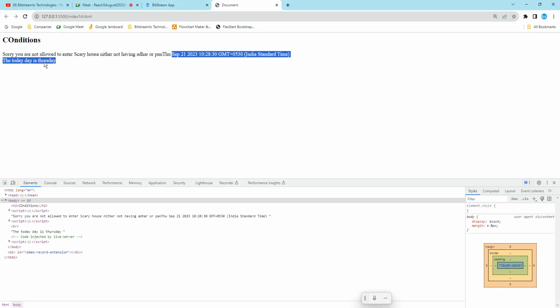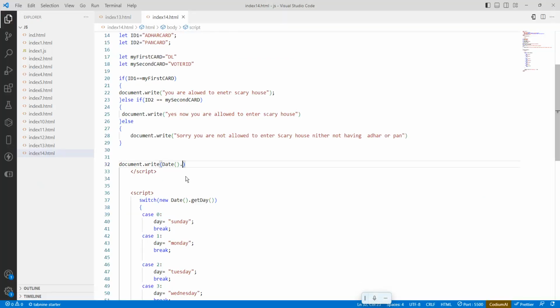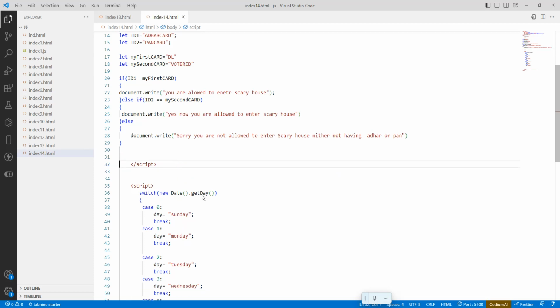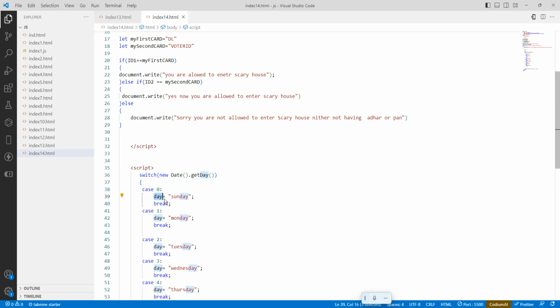If you want to get the day, there are so many methods: getDay, getTime, getSeconds, getMilliseconds, etc. This is how you get the day. It gives today's date, September 21st, 2023, 10:29, and getDay gives the day. What is the day here? Thursday. The first case is 0, where day equals Sunday, so it is not matching this case. Then it will come out of the box.